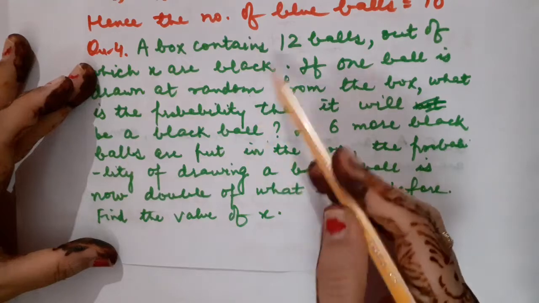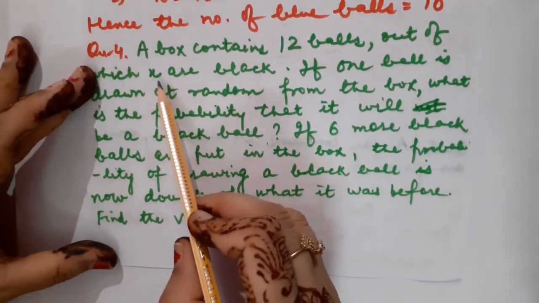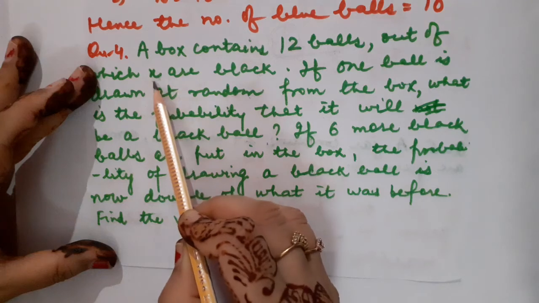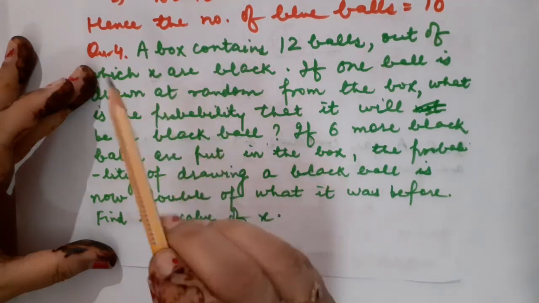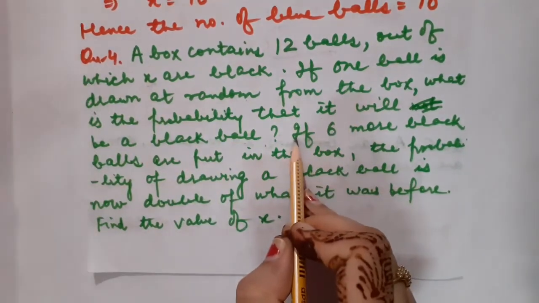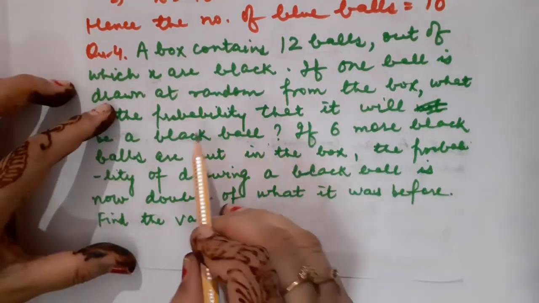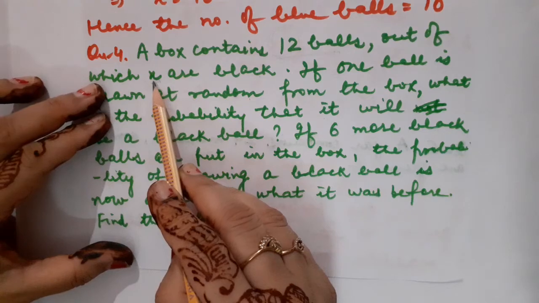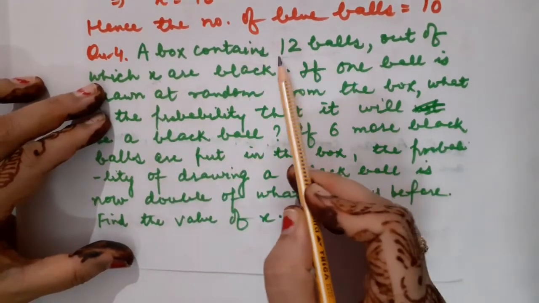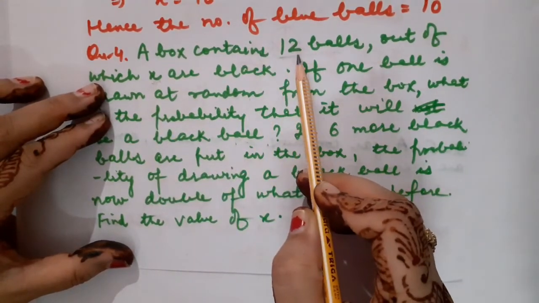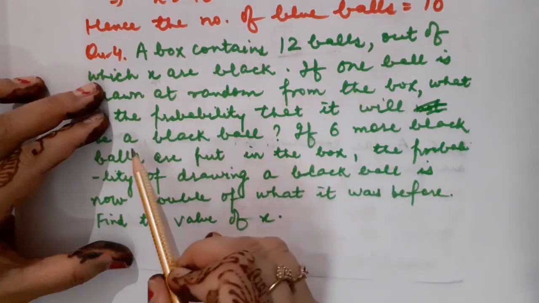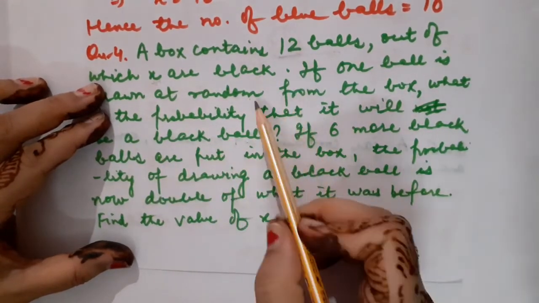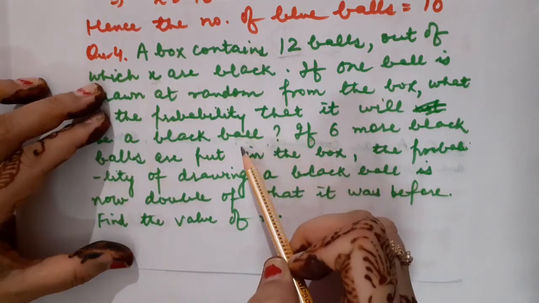So children, let us discuss it right now. You know that the number of black balls is equal to x. That will be the favorable outcome for the event in which we want the ball to be black in color. So x favorable outcomes divided by the total number of balls, that is 12. So x upon 12 will be the probability of getting a black ball. So we have solved one part orally.